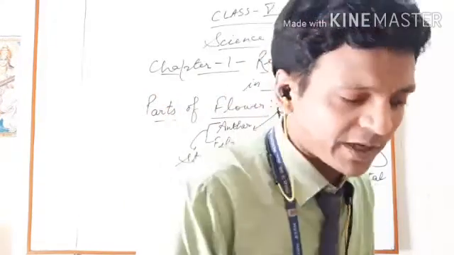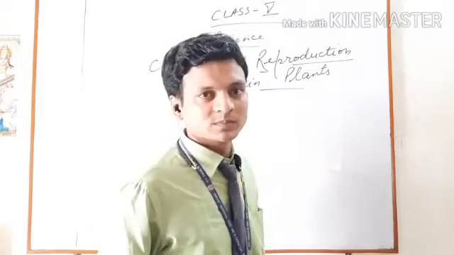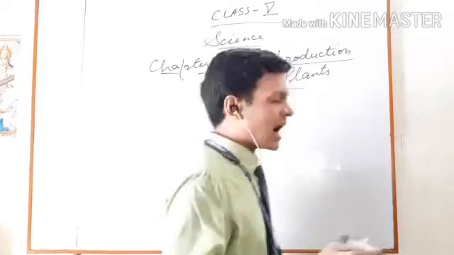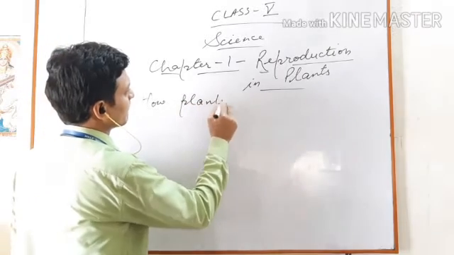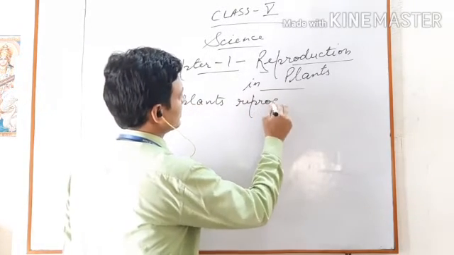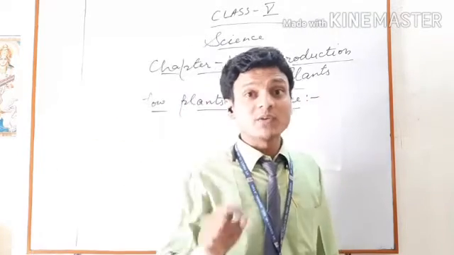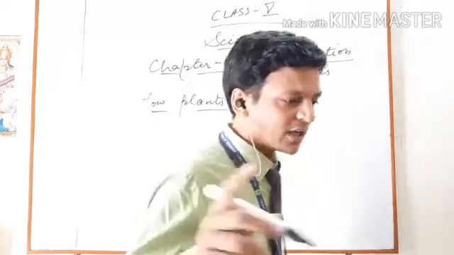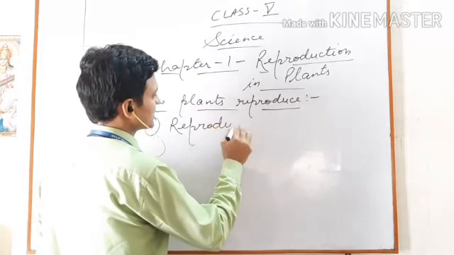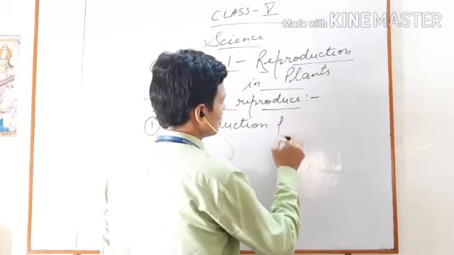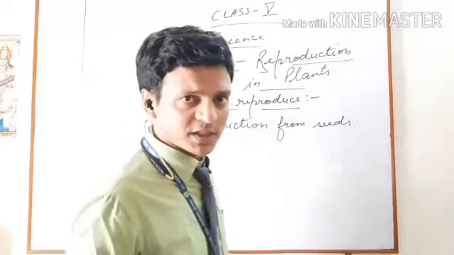Now, students, your next topic is how plants reproduce. Actually, plants reproduce in three ways. And the first way is reproduction from seeds. Plants reproduce from seeds.